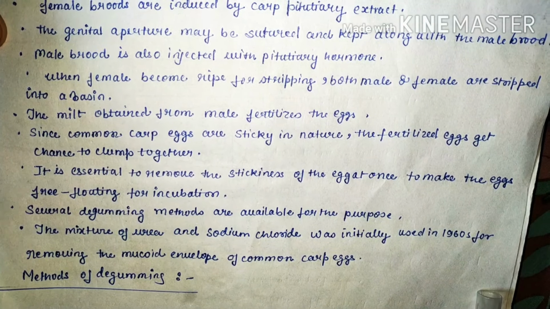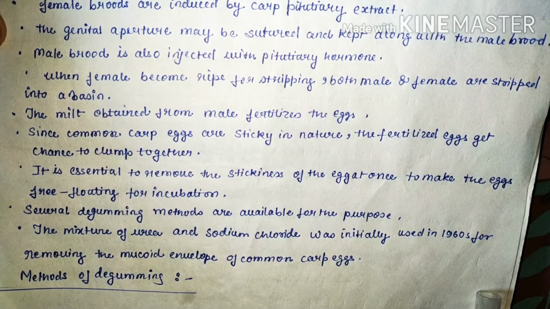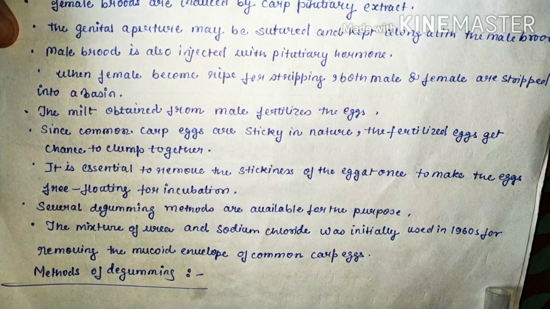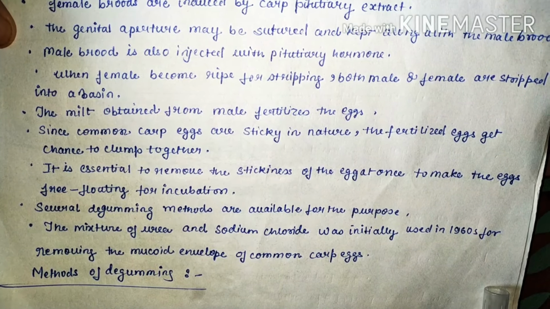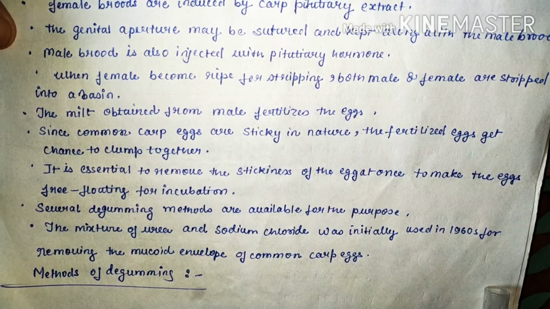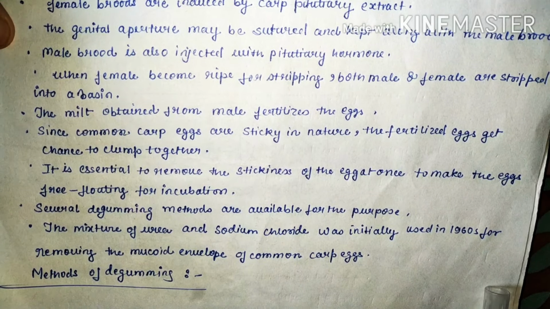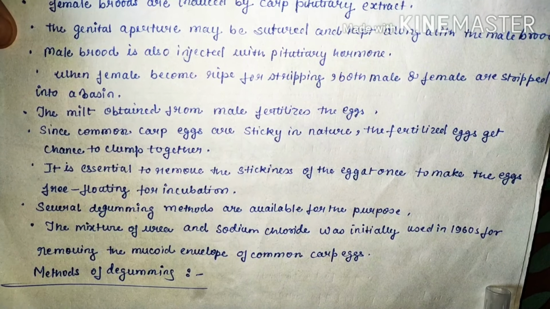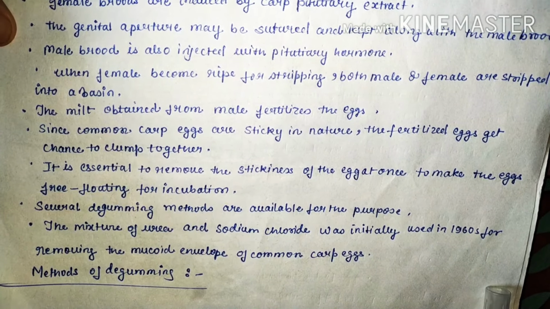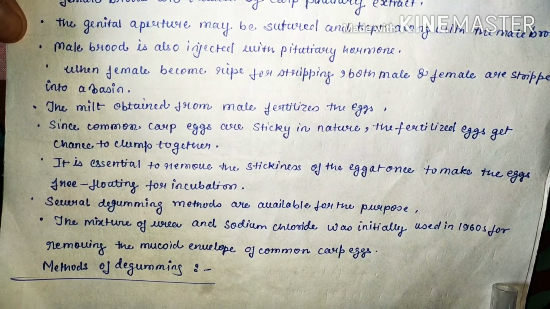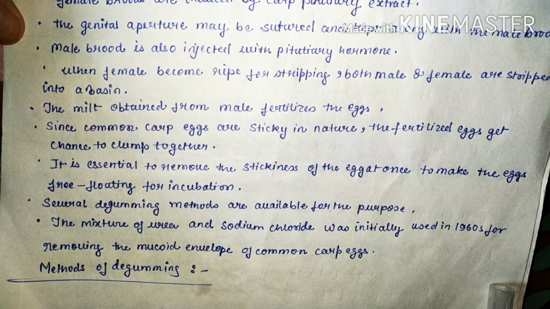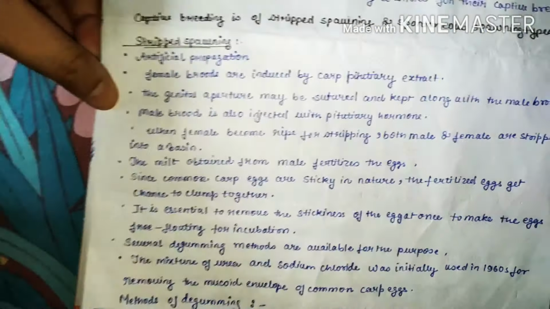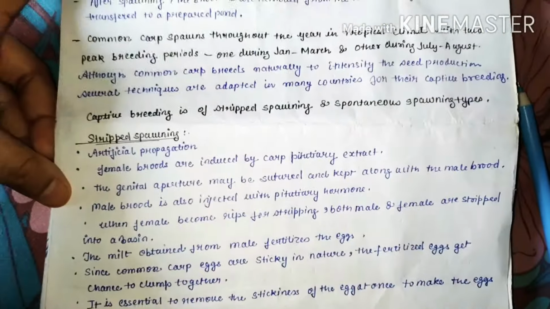Since common carp eggs are sticky in nature, the fertilized eggs get a chance to clump together. It is essential to remove the stickiness of the eggs at once to make the eggs free floating for incubation. Several degumming methods are available for the purpose. A mixture of urea and sodium chloride was initially used in 1960 for removing the mucoid envelope of common carp eggs. Now, methods of degumming.